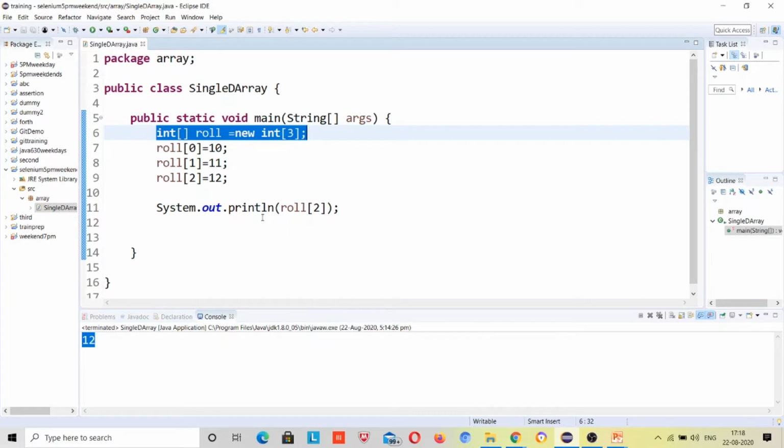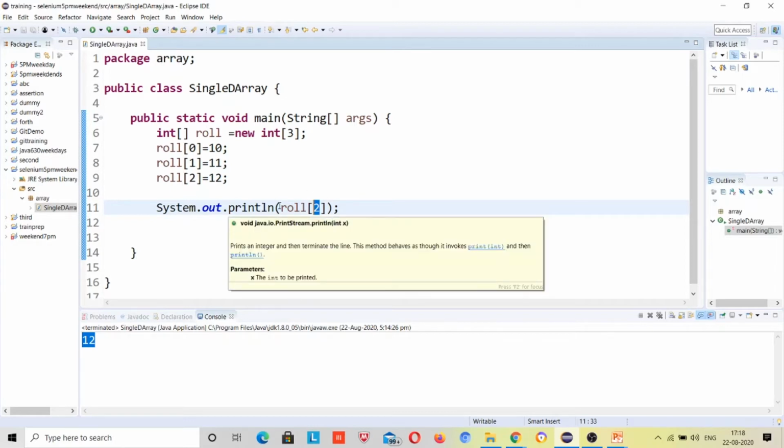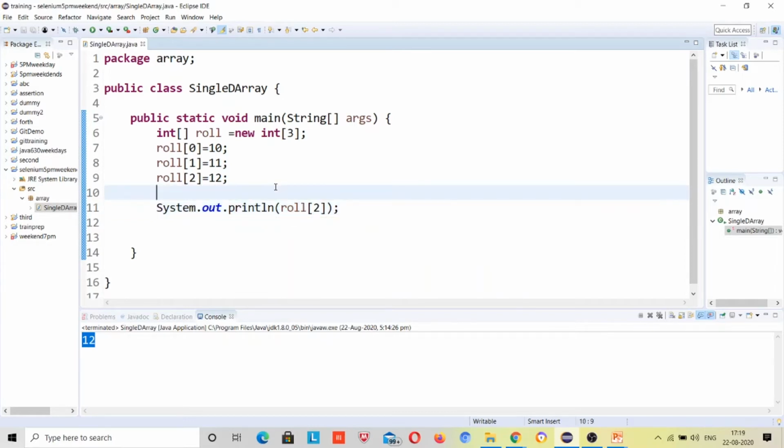So this way we can access the values. Now I was trying to say how to get the length of the array, right? There is a keyword. Some people confuse that it is a method, but length is not a method in Java. A method is identified when you see parentheses after it, just like this main method has open and close parentheses.